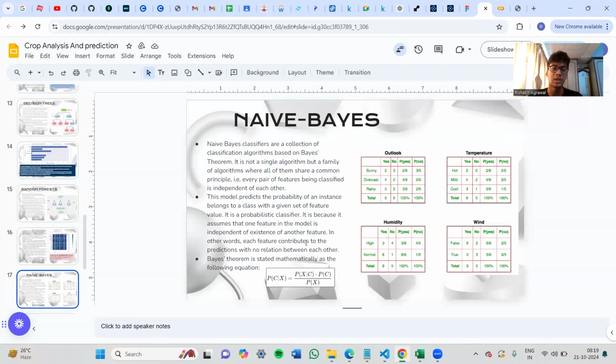This model predicts the probability of an instance belonging to a class with a given set of feature values. It is a probabilistic classifier because it assumes that each feature in the model is independent of another feature. So in other words, each feature contributes with no relation to the others.